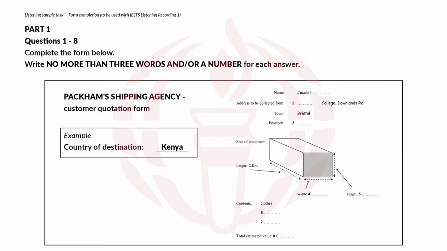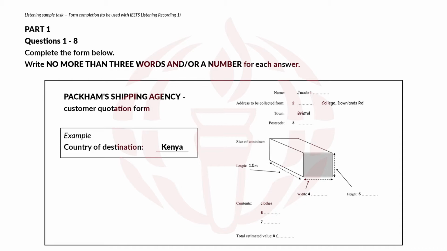That's right. And where would you like the box picked up from? From college, if possible. Yes, of course. I'll take down the address now. It's Westall College. Is that Westall? Yes, college. Westall College. And where's that? It's Downlands Road in Bristol.